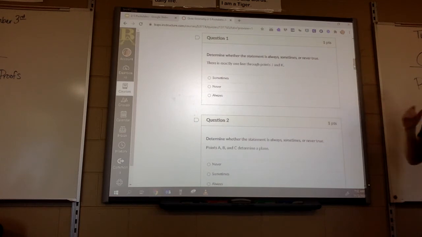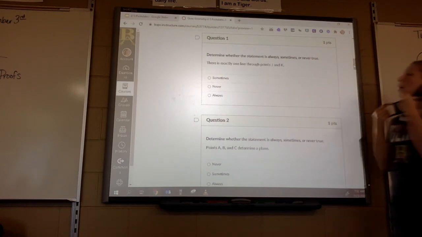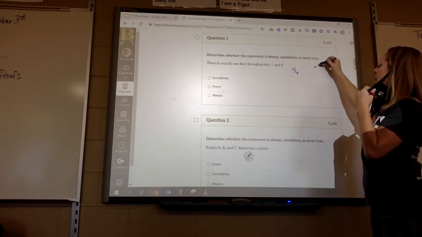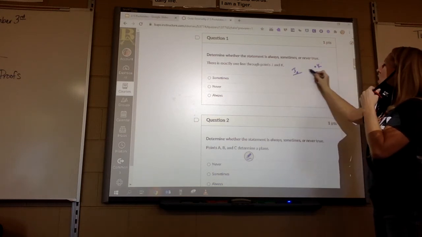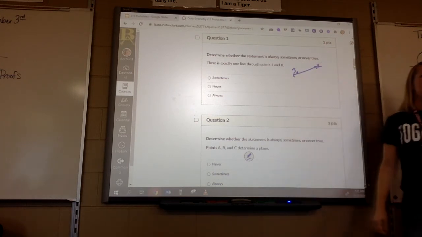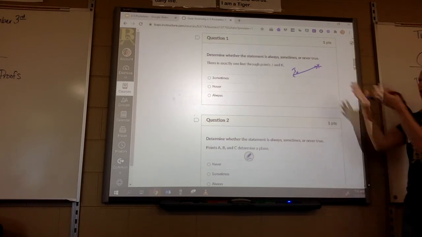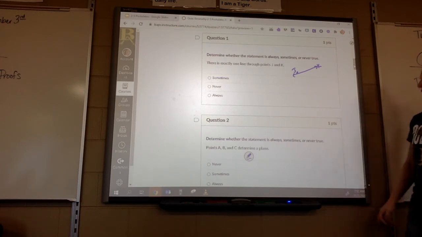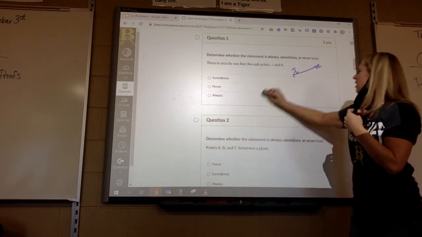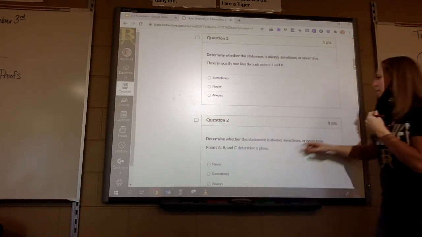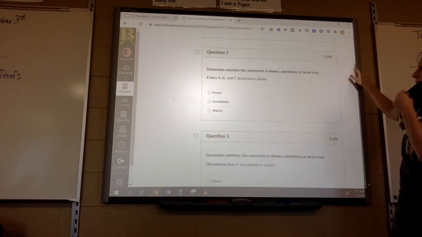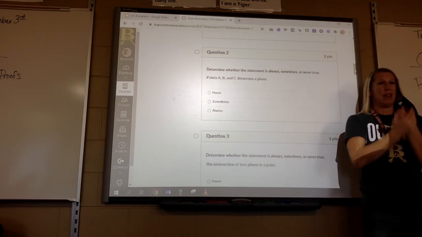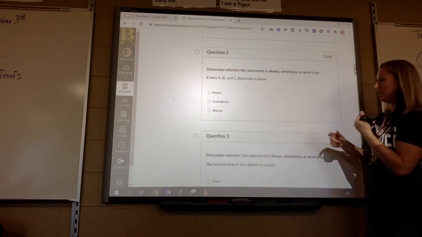Question 1 says there is exactly one line through points J and K. What do you think? Always. You can't make another line. There would just be the one line. Points A, B, and C determine a plane. Sometimes, because they have to be non-collinear. If they happen to be collinear, then they would not be. Good.